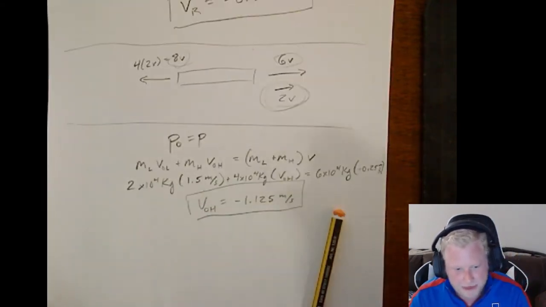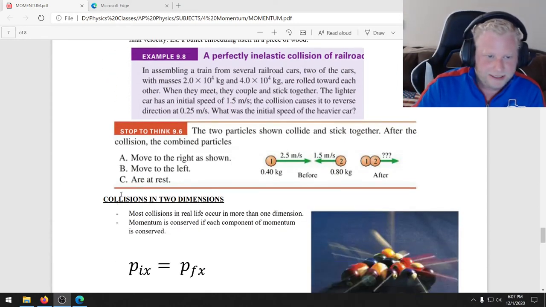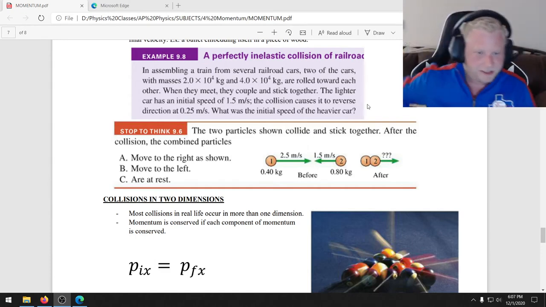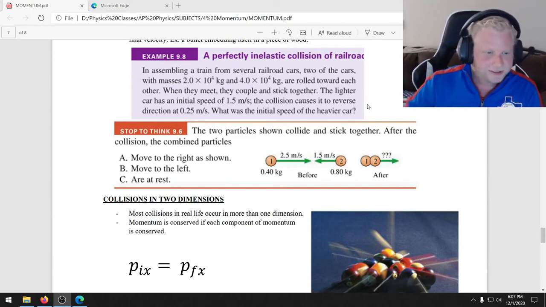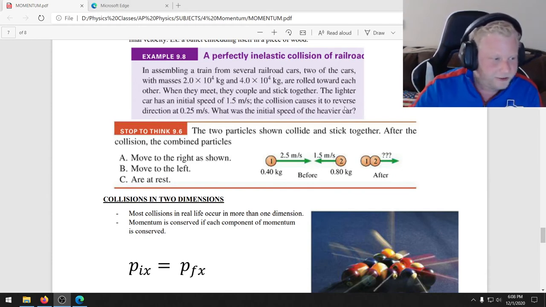Now, the last thing we want to look at is this stop to think question 9.6. So you got two particles shown collide and stick together. After the collision, the combined particles, and then you got options, move to the right, move to the left, are at rest. So take a second, pause that video, see if you can't figure out how to solve that question.